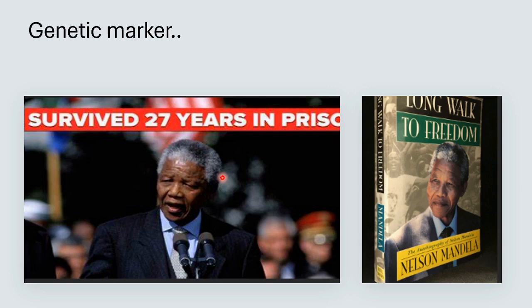So before I end this video, let's talk about the genetic marker for this syndrome. I always like to associate things with general knowledge and facts. I guess everyone has recognized the person in this image. Yes, you got it right. He is none other than Nelson Mandela, who spent 27 years in prison and went on to write his autobiography, The Long Walk to Freedom. So relate Reiter with him and 27 to the genetic marker, which is HLA-B27.